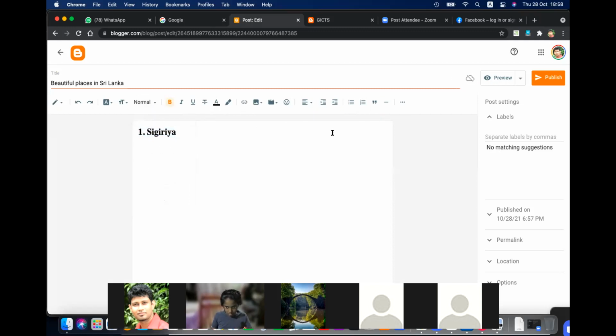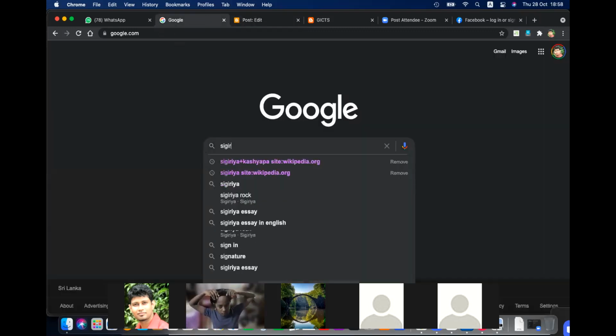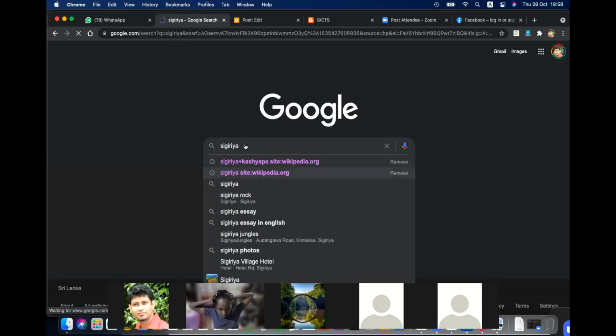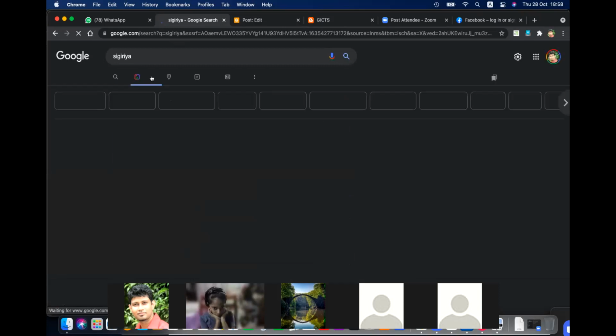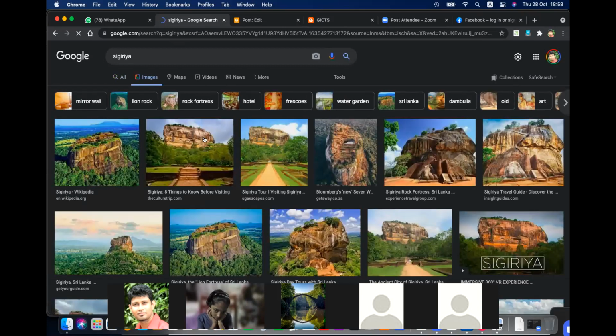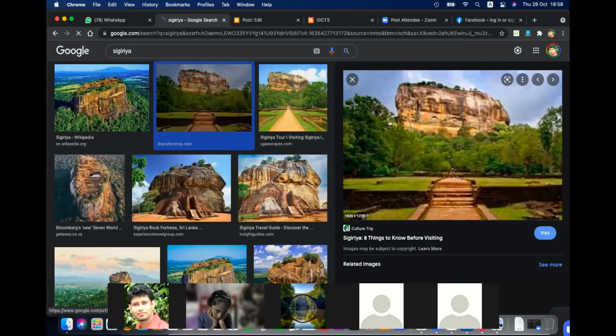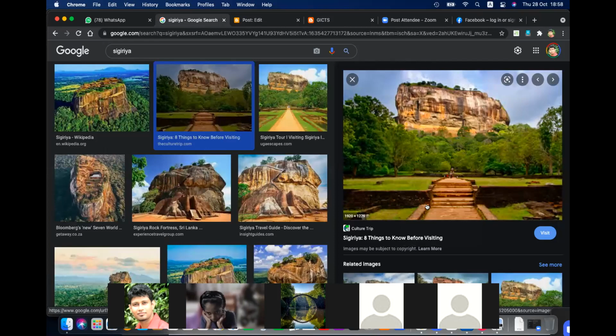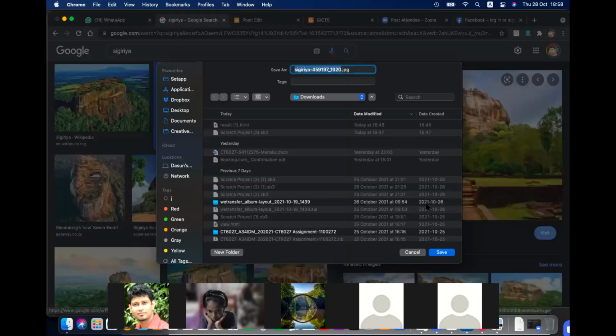And then I need a picture of Sigiriya, which I can insert from here. I can browse photos, I can upload from computer, I can type the URL. Okay, let me download a picture and upload it. Sigiriya. And I'll go to images. And I like this image and I'm going to download that. After loading the image, I can right click on the image. I have to load the image first, then right click on the image, save image as. We learned this in a previous day, right? Sigiriya, and save it in desktop.